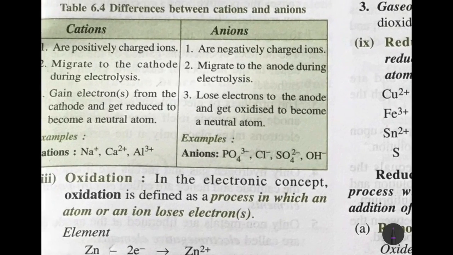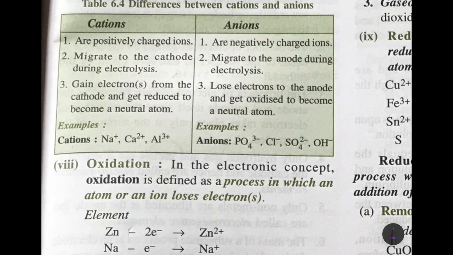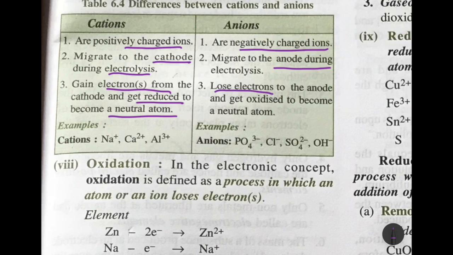Difference between cations and anions: cations are positively charged ions and anions are negatively charged ions. Cations migrate towards the cathode during electrolysis, whereas anions migrate towards the anode. What happens at the cathode is, cations gain electrons and get reduced to become a neutral atom, whereas the anions lose electrons to the anode and get oxidized to form a neutral atom.